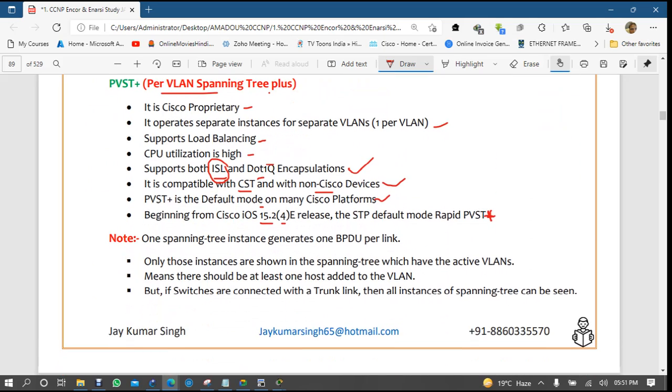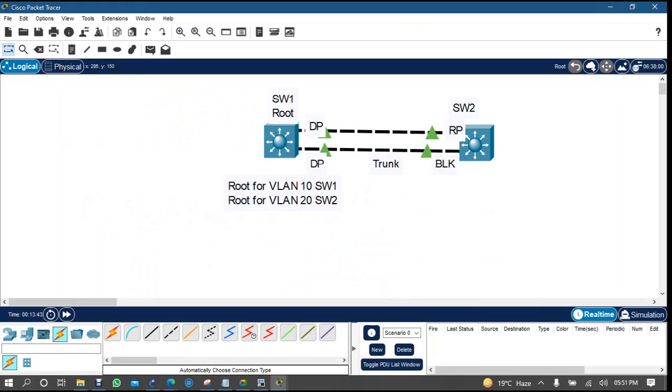PVST we have already discussed. Once a spanning tree instance is generated, one spanning tree per VLAN, this is okay. Only those instances are shown in the spanning tree which have active VLANs. Active VLANs means when you add the link inside a VLAN, then you will see the instance will be active.